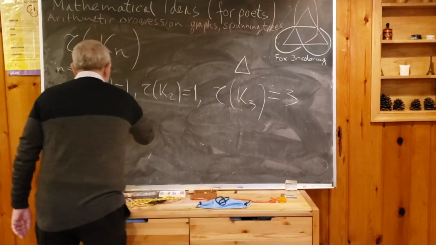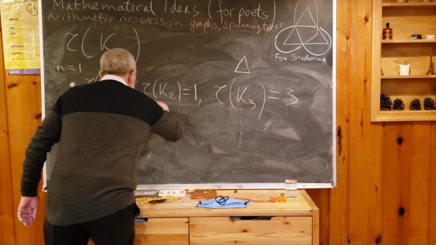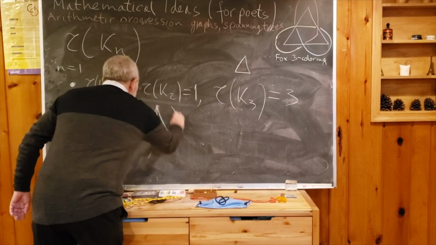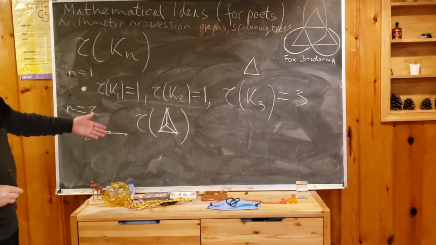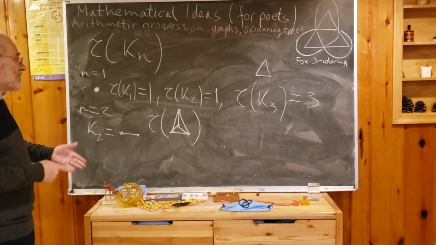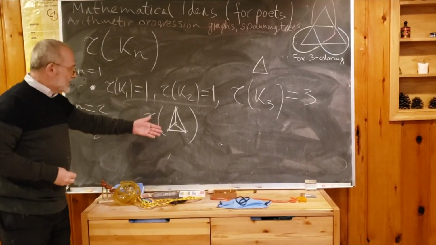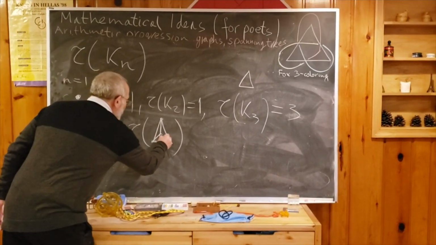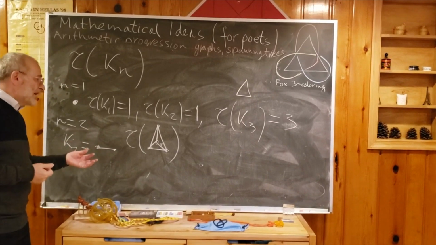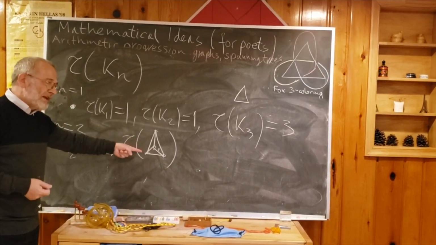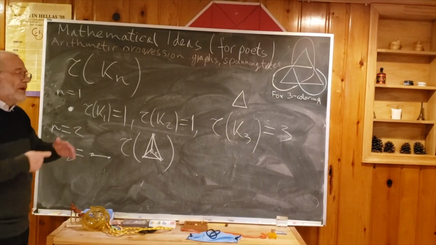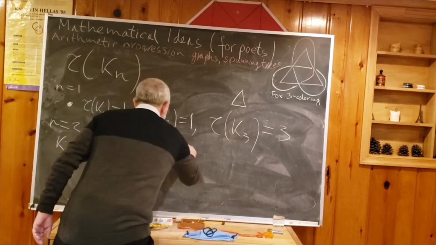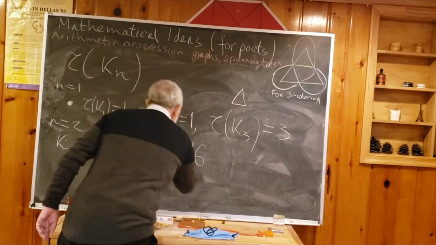What is tau of K4? Tau of K4, remember, 4 vertices, everything connected. This is a reasonably good exercise. If I do this, it will take me like 10 minutes. So I will not do this, but you can, with some patience, compute. A good start is to choose some edge and consider graphs which contain this edge and which don't contain it. And after some, but not difficult, drawing, you get 8 with E and 8 without. So this is 16. So this is no big deal.